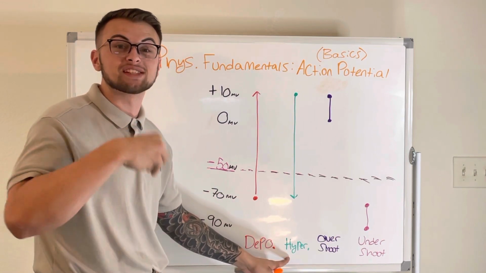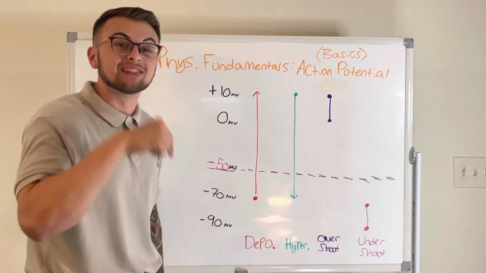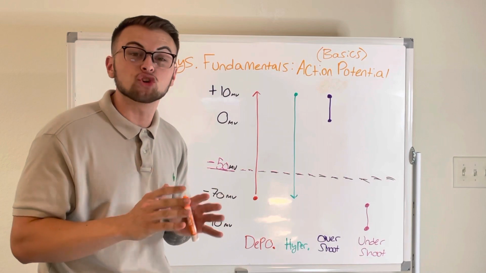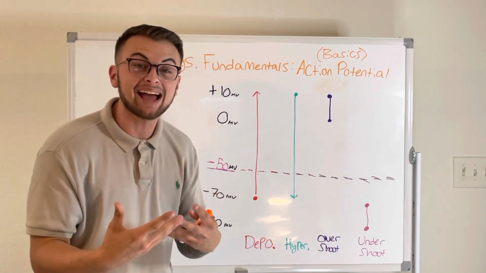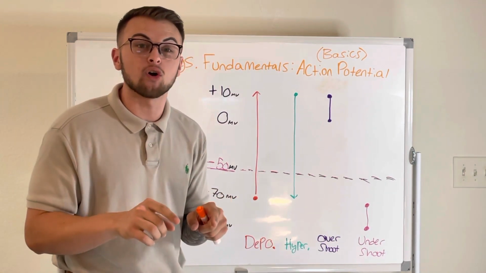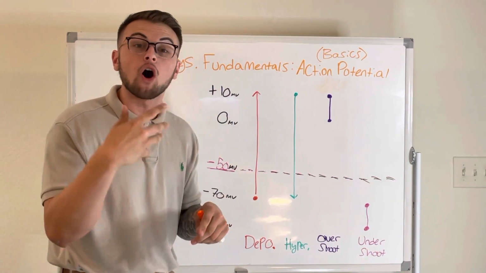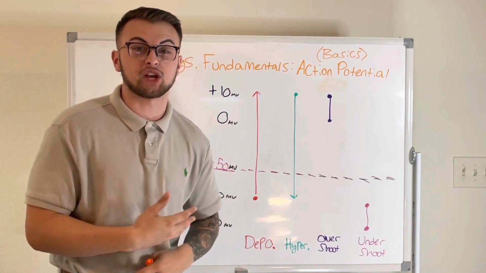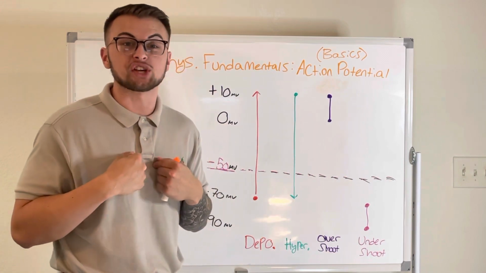Hyperpolarization is when the cell becomes more negative or less positive. Our cell could do this by increasing the conductance or opening of our potassium channels. This would let potassium out of the cell, making the cell more negative. Also, we could increase the conductance of chloride channels, which would let negative chloride into our cell, which would make it more negative.